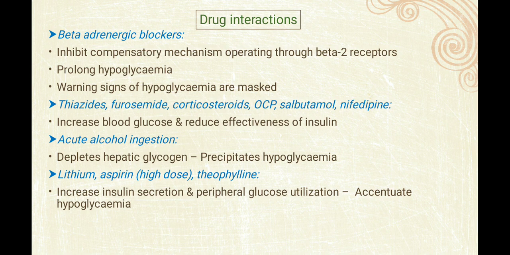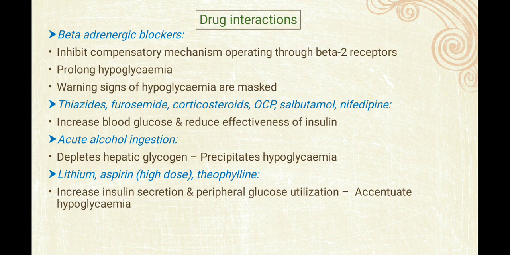Now drug interactions of insulin. It will interact with the beta adrenergic blockers. So it inhibits the compensatory mechanism operating through the beta 2 receptor, so it will prolong the hypoglycemia. As we have seen, in a neuropathic patient there are frequent episodes as there is unawareness of hypoglycemia. The same will be created by a beta blocker. So it will inhibit the compensatory mechanism which operates through the beta 2 receptor.